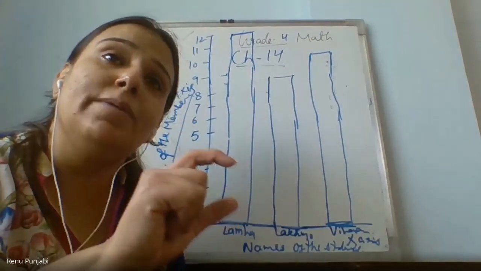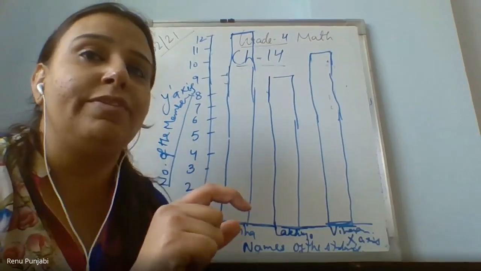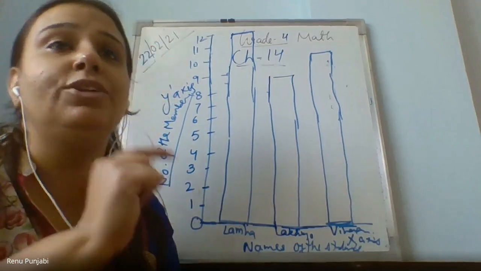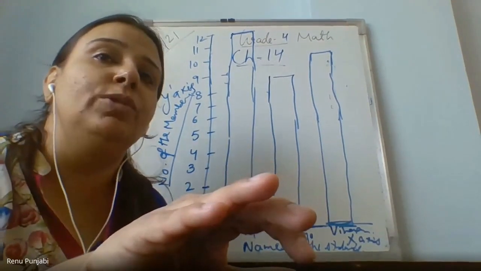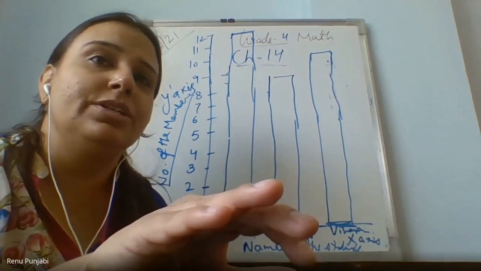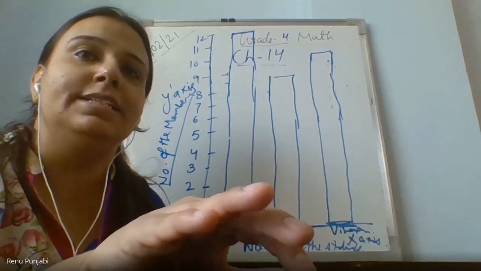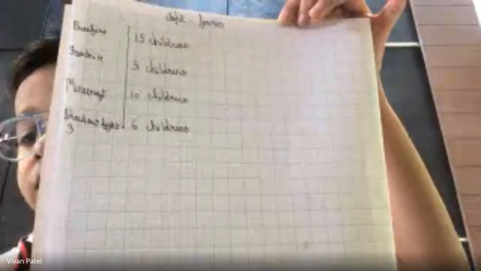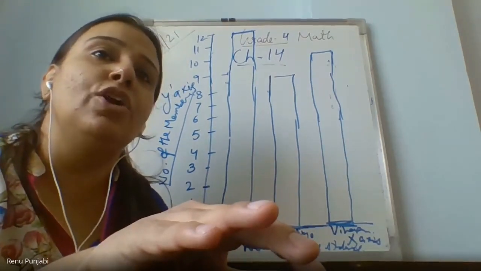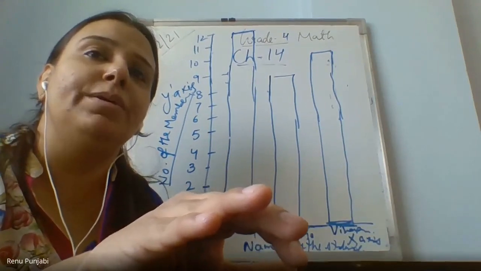If I'm asking about the number, then you write the number. If I'm asking which fruit, then you write the fruit name. Am I clear? Yes. So please pay attention when you answer the following questions. Very good, Jishna. Excellent. Ma'am, see, I have taken the information. Information is taken, but draw the bar graph now. Show me. Yes, ma'am.